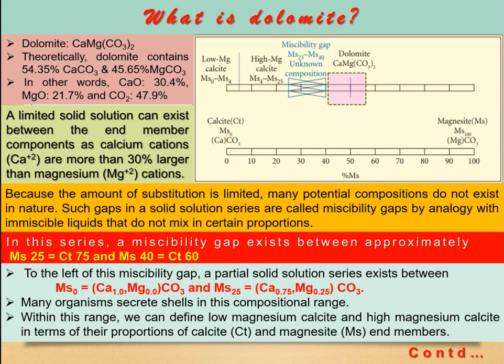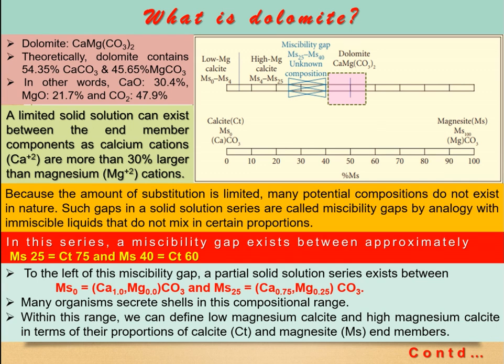any kind of Mg and Ca percentage minerals. There is a series, but certain proportions cannot develop, like magnesite 25% to magnesite 40%. These kinds of magnesite content in calcite are not possible in nature. So that portion is highlighted here. See, all compositions are possible from magnesite 0 to magnesite 25. Magnesite 0 means calcite 100. Magnesite 4 means calcite 96. Their total will be 100.